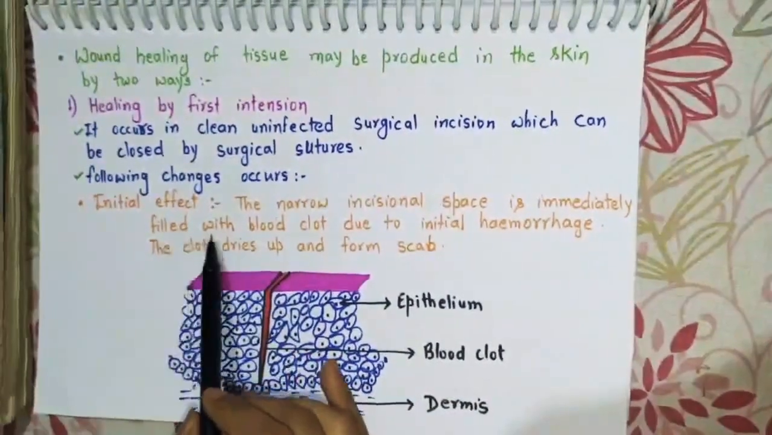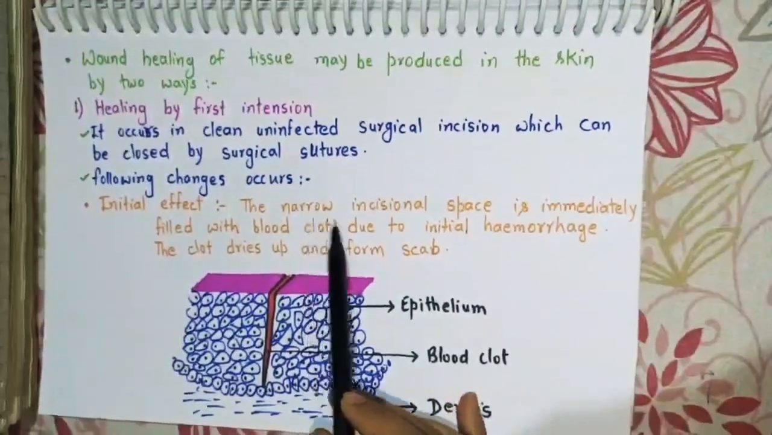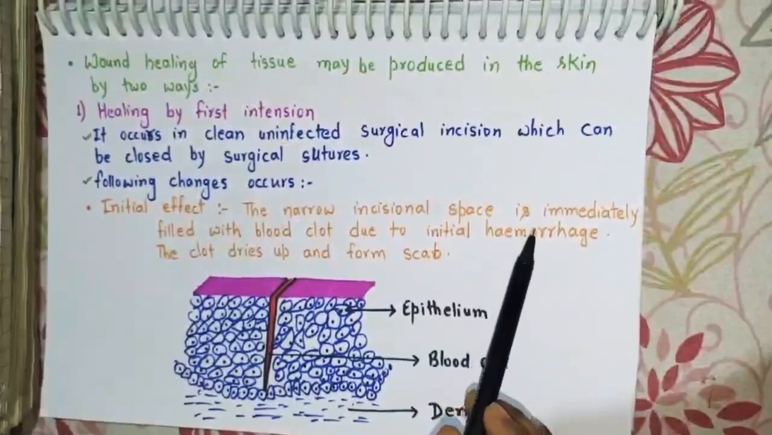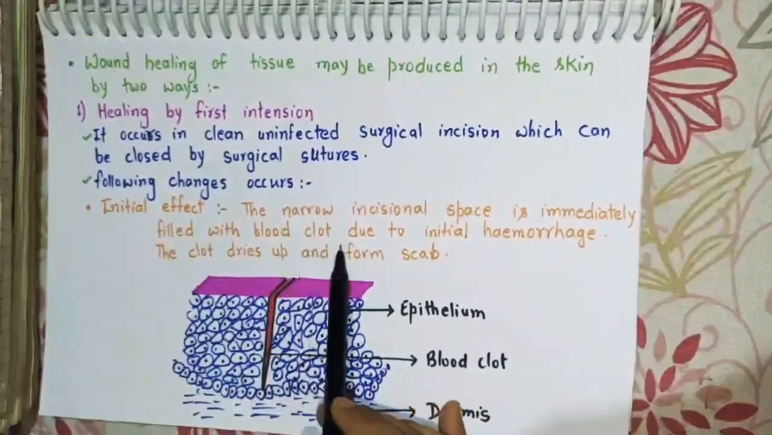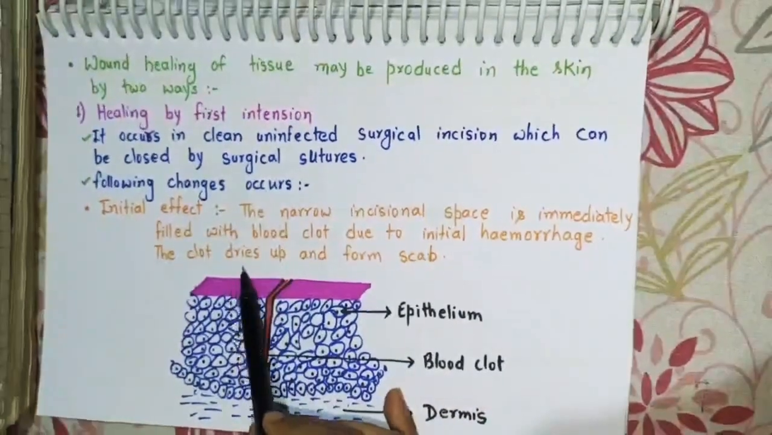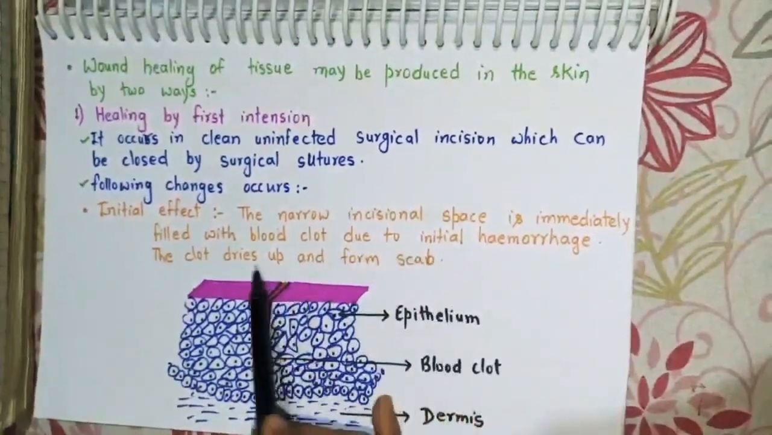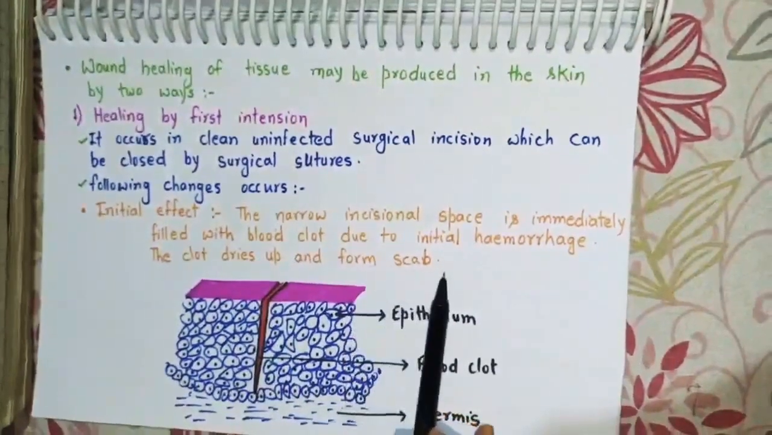First one is initial effect. During the initial effect, the narrow incisional space is immediately filled with blood clot due to initial hemorrhage, and the clot that has accumulated in the incisional space will dry up and form the scab.